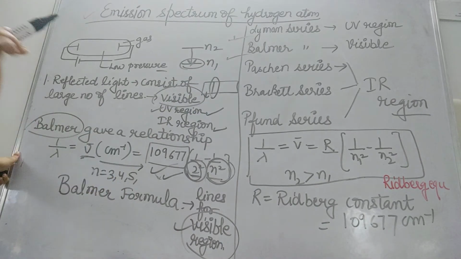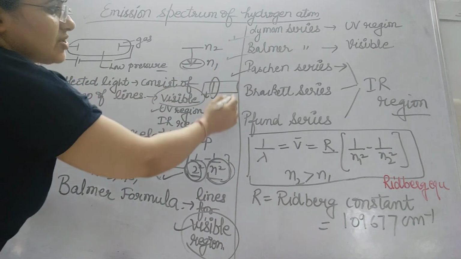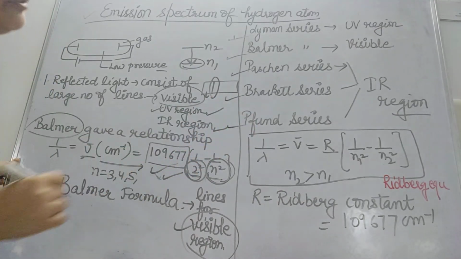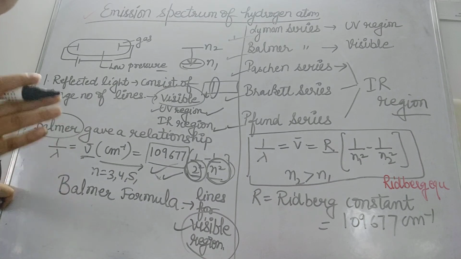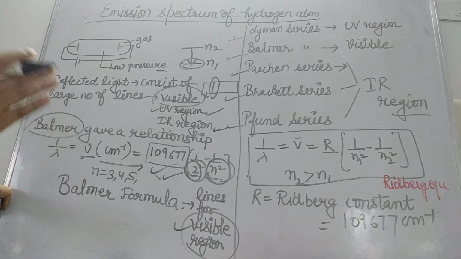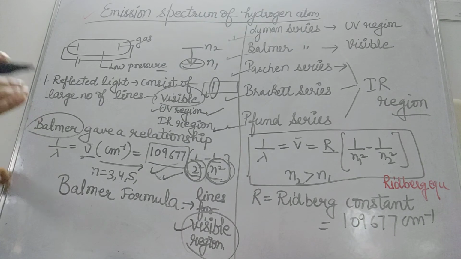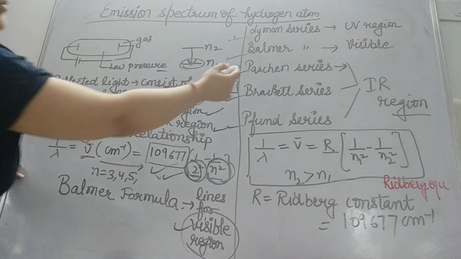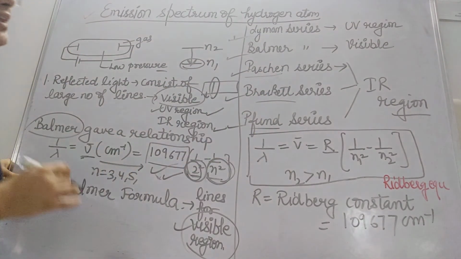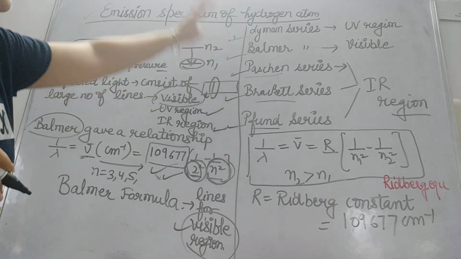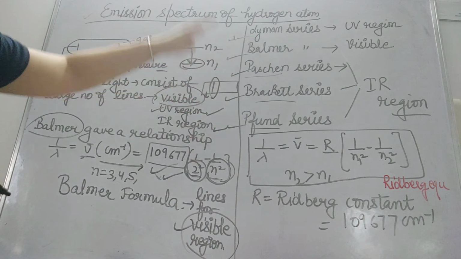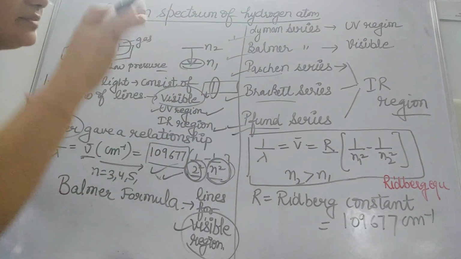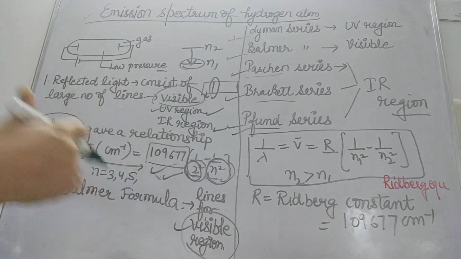Then Balmer lines fall in the visible region. Then there is the Paschen series, Brackett series, and Pfund series. These three fall in the IR region. So these are the names of the scientists who discovered them. These are all lines of emission spectra which fall into different regions.